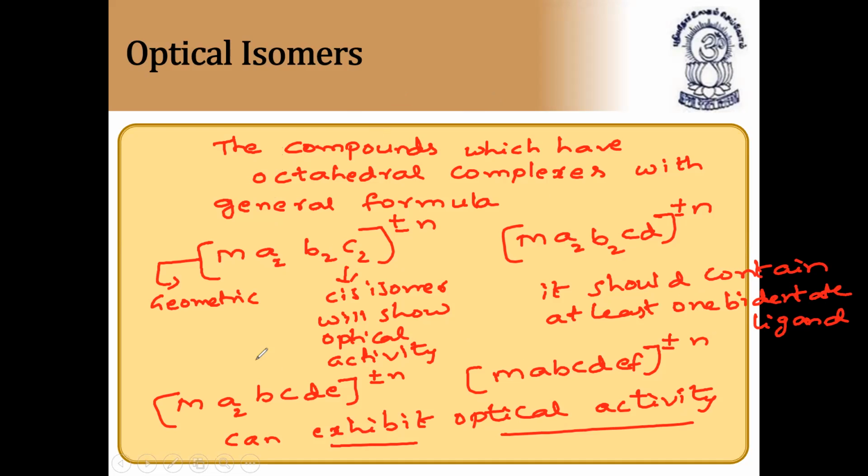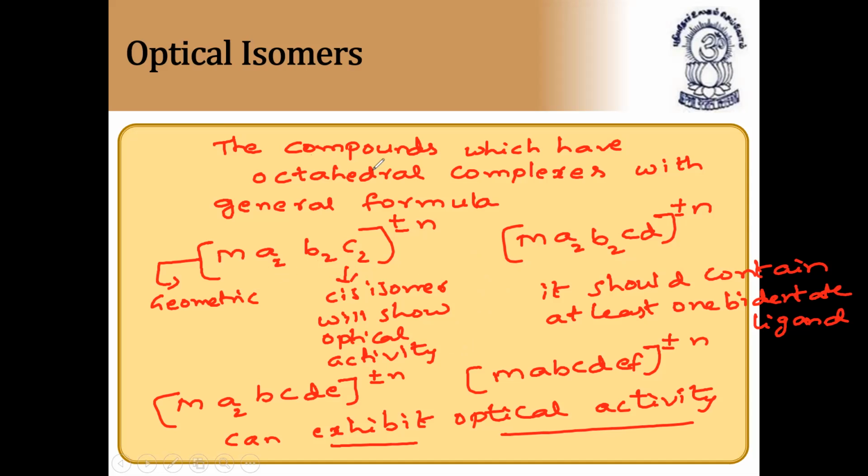All these compounds have the ability to rotate the plane of polarized light towards right or left. They can form dextroform as well as laevoform. If the molecule rotates the plane of polarized light towards right, it is called dextroform. And if it rotates it towards left, it is called laevoform. Left means laevo, right means dextro.